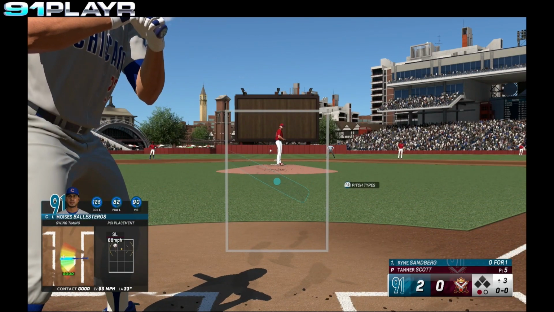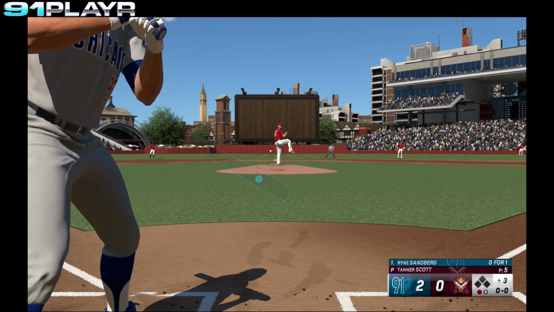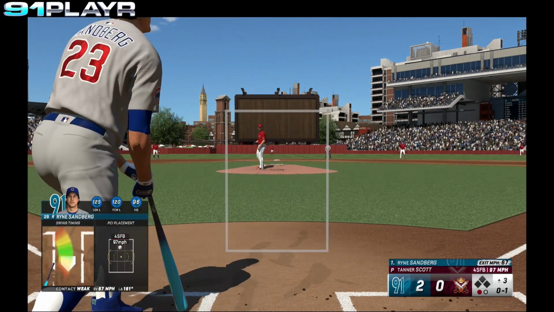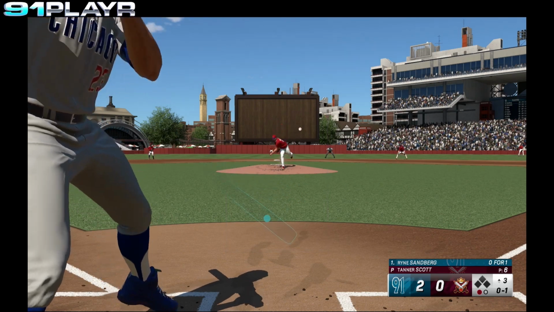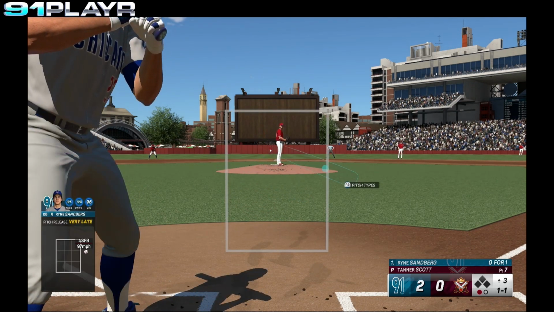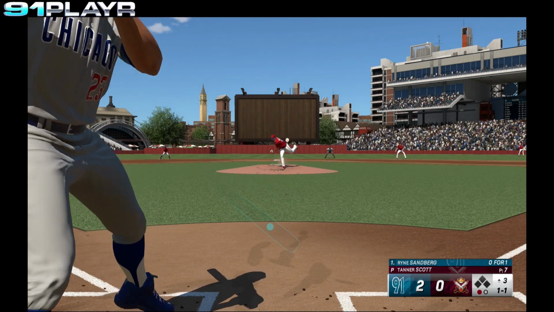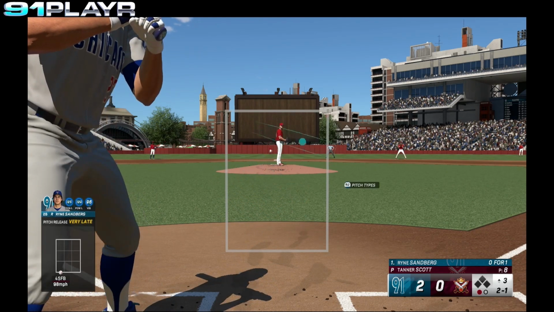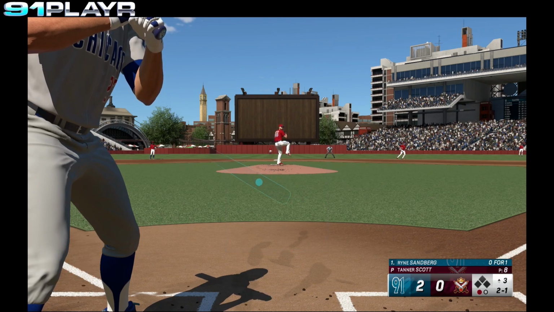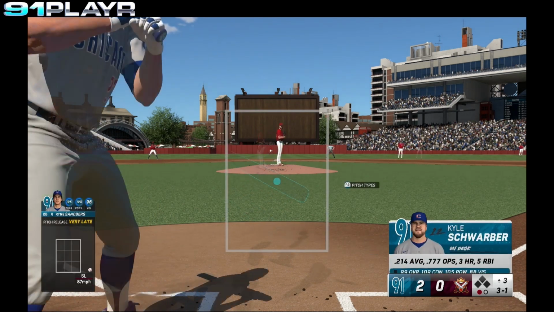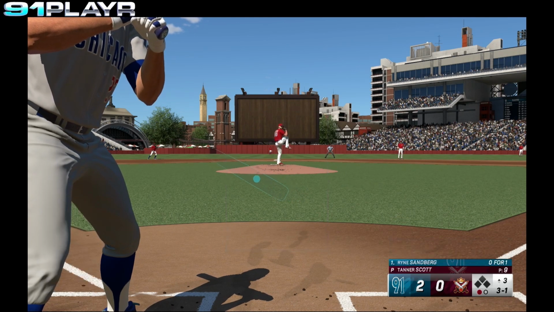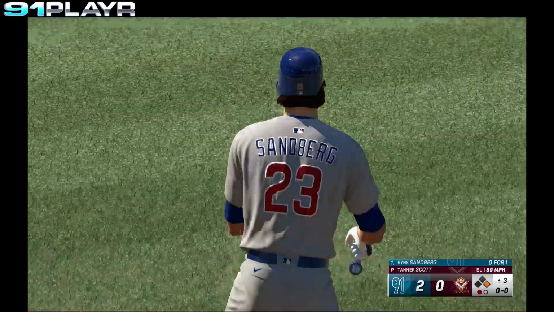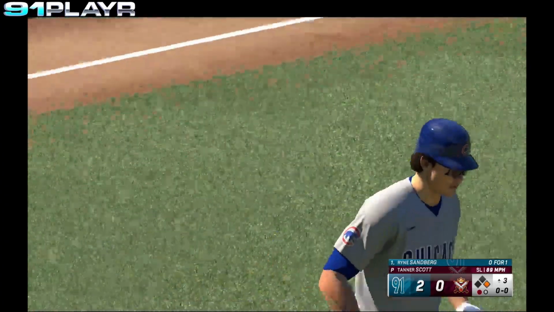Stepping in for the Cubs, Ryne Sandberg. Sandberg fouls the first pitch away. 0-1's the count. Ball outside, 1-1. Ball low, 2-1. Ball outside, 3-1. Ball 4, he walked him. Cubs have a base runner.